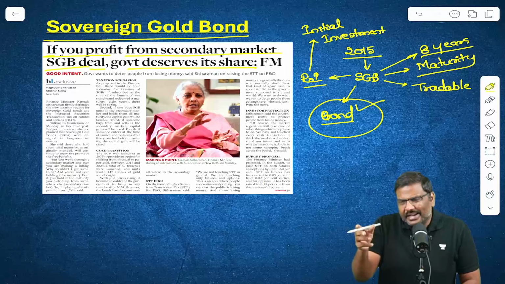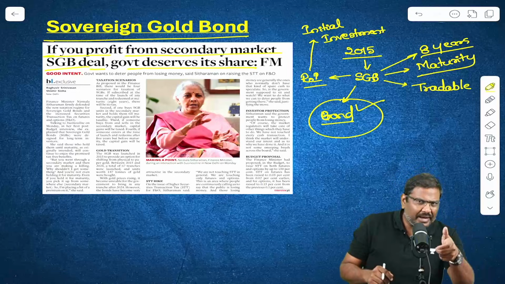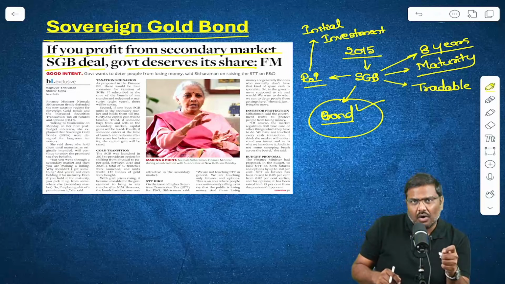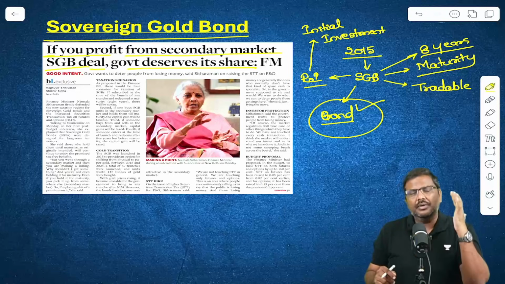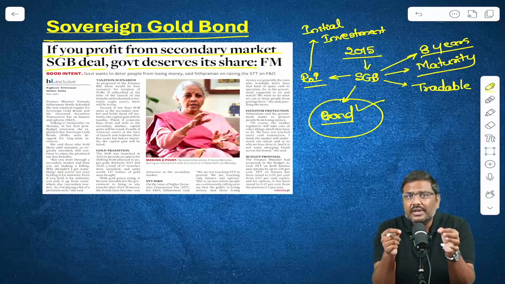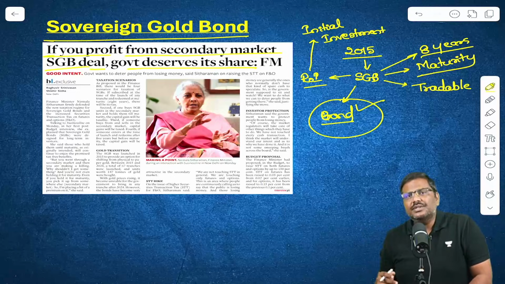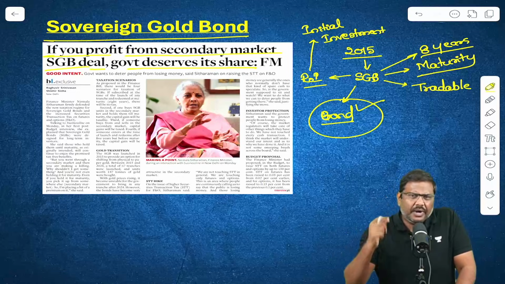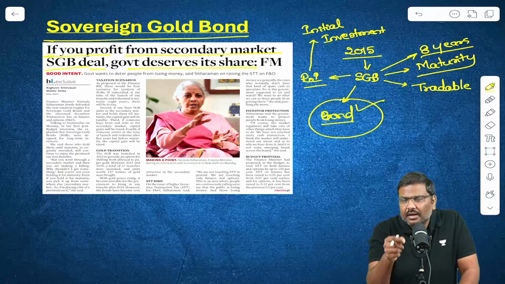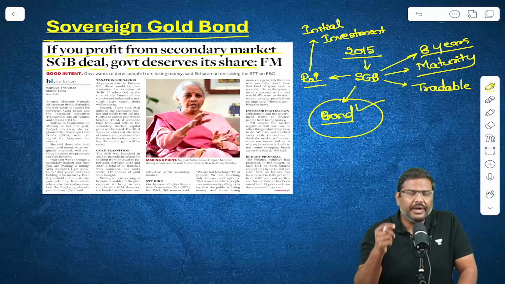Instead of going to the market and purchasing 10 grams of physical gold, now you will pay the same market price, but instead you will purchase 10 gram worth of, let's say, sovereign gold bond. So instead of physical gold, you will purchase an instrument which represents the market price of the gold. And the beauty of the instrument was, as gold prices fluctuate, the market price of these sovereign gold bonds would also fluctuate.